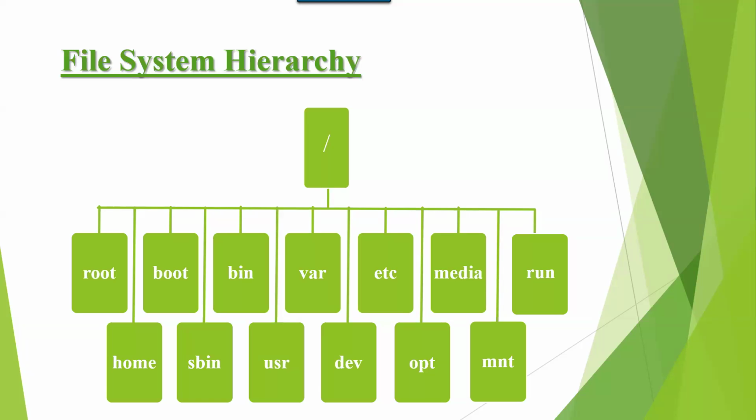So now the topic is file system hierarchy, meaning the default directories in Linux. Directory means folder. In Windows, we call it folder. In Linux, we call it directory. See, in Windows, A and B are reserved for floppy, whether you are using it or not. It starts creating the drives from C, right? C, D, E, F like that. C is compulsory in Windows. It is a primary partition.